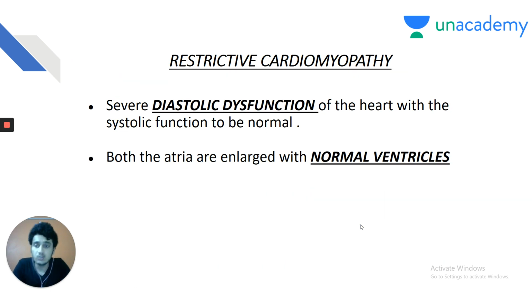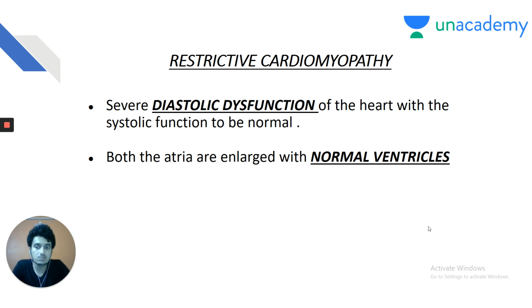So let us see what a restrictive cardiomyopathy is. Severe diastolic dysfunction of the heart with normal systolic function. My dear friends, the heart should be able to pump blood as well as receive blood. Whenever it won't receive blood, it is known as diastolic dysfunction. We tend to think that systolic dysfunction is more dangerous, but believe me, my dear friends, both diastolic and systolic dysfunction are equally dangerous. Both the atria are enlarged with normal ventricles.